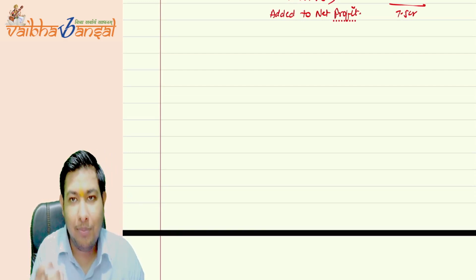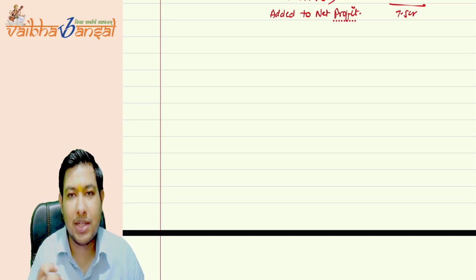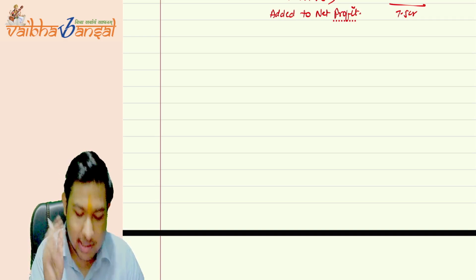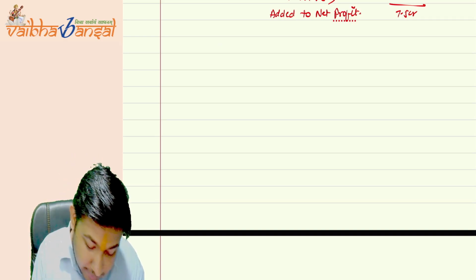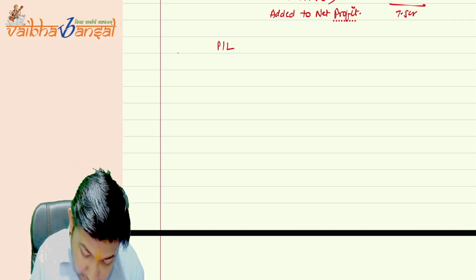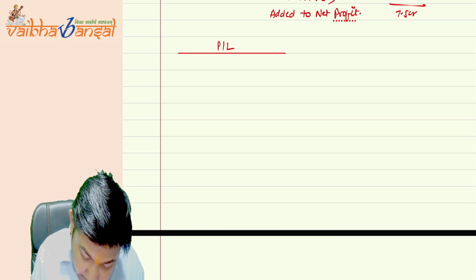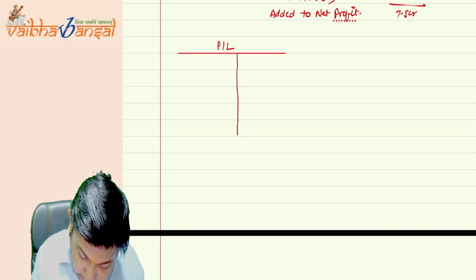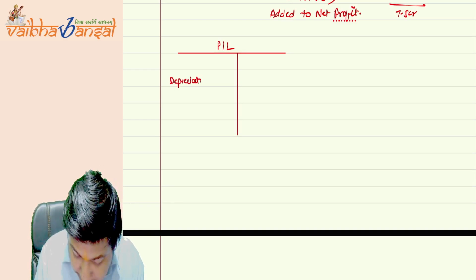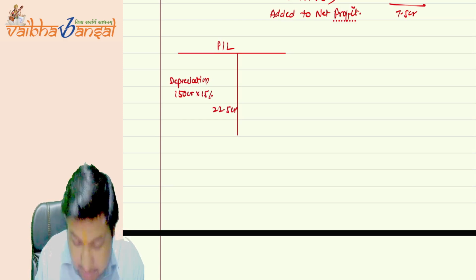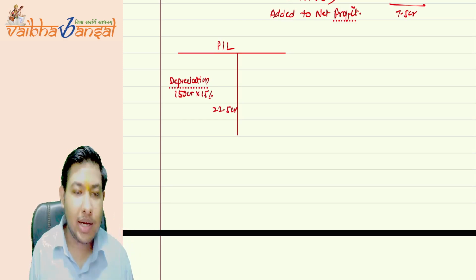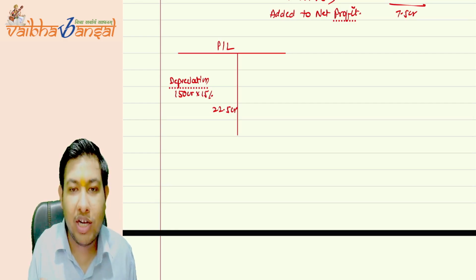So when a proper revaluation has been done, what has he done? Okay, see, profit or loss account. A person charged depreciation on 150 CR multiplied by 15%, which is equal to 22.5 CR. This is the case. But now understand what the company did.